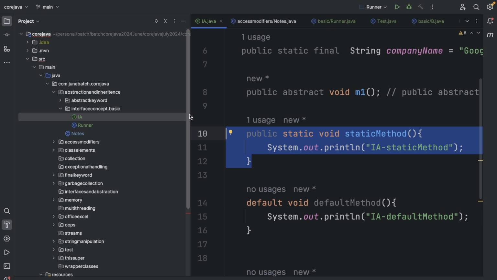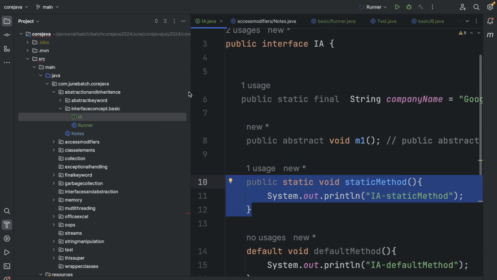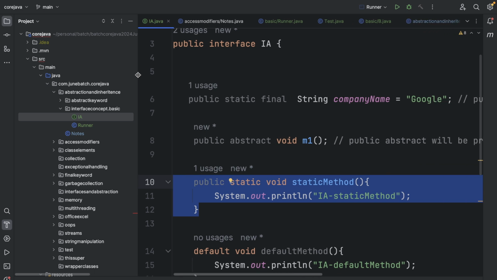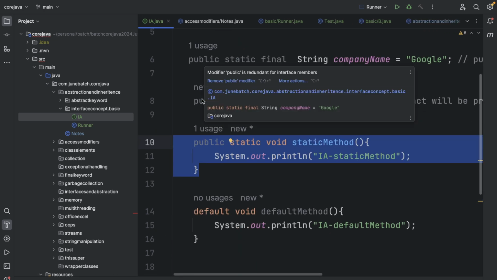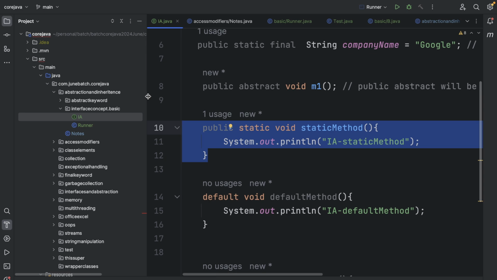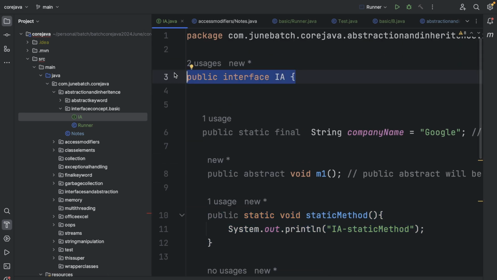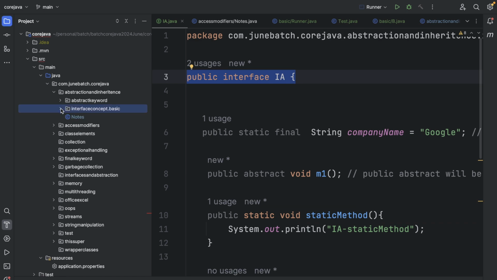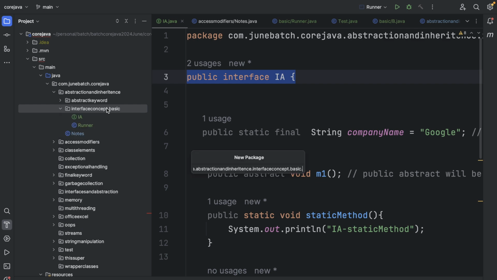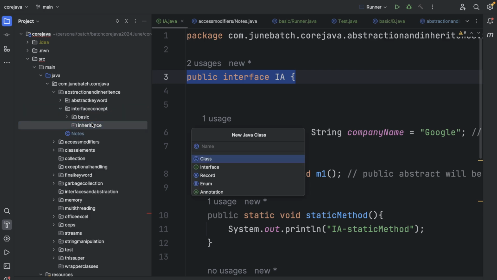So this is the interface that we have seen right now. And one thing is, why do we have interfaces? There are some things with interfaces that are different. Why do we require an interface? Because of inheritance, because we don't have multiple inheritance in Java. So this was the basic. Let's create another package for the interface concept, inheritance, and now we will see it in Java.